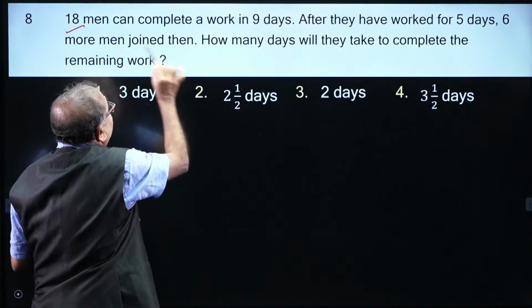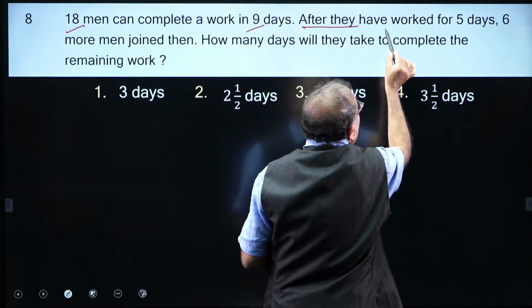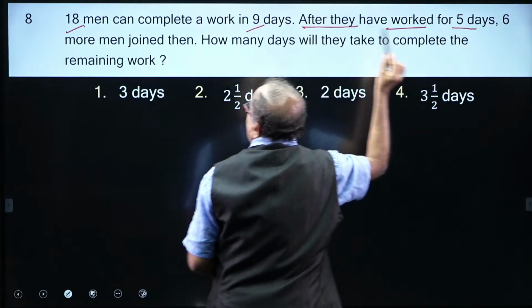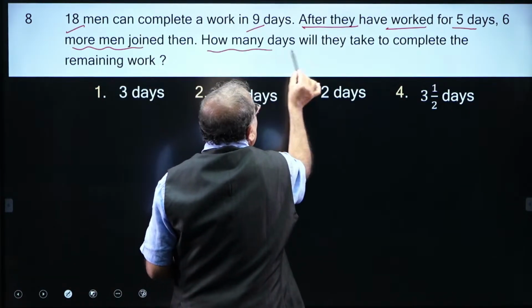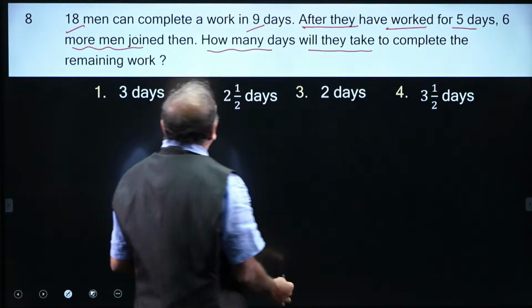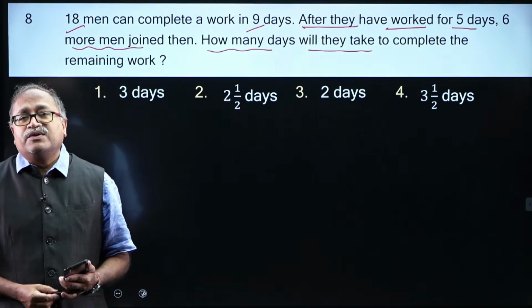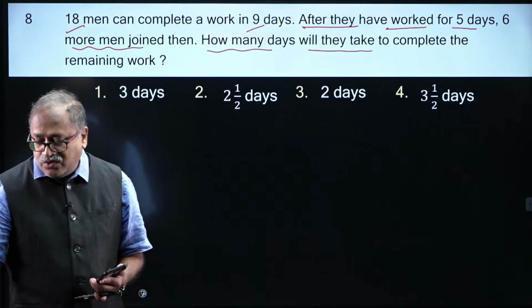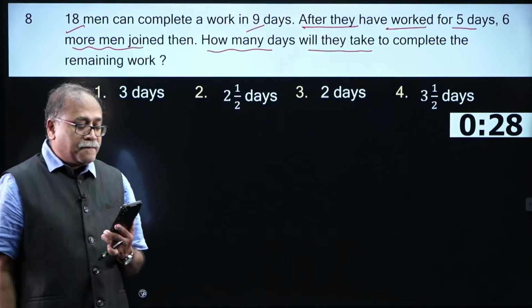Now, 18 men can complete a piece of work in 9 days. After they worked for 5 days, 6 more men joined, and how many days will they take to complete the remaining work? Simply apply M1 into D1 is equal to M2 into D2. I know for people like you this question is very simple.